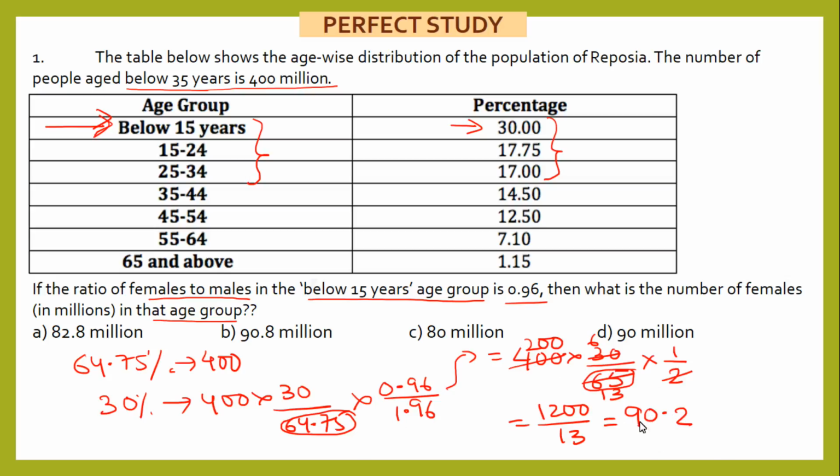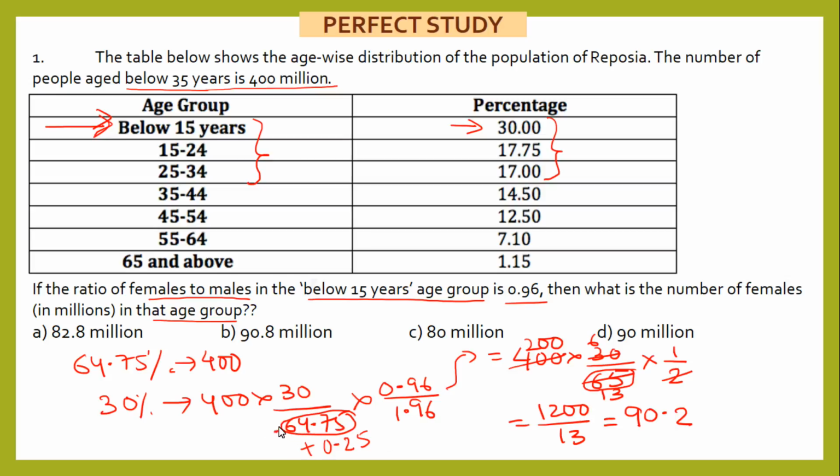Now how to adjust this particular thing? In 64.75, what I have added is actually 0.25. Now what is this 0.25 as a percentage of this? 1% is around 0.64. You just have to focus here. 1% is 0.64 and I need 0.25. That is roughly around half a percent.